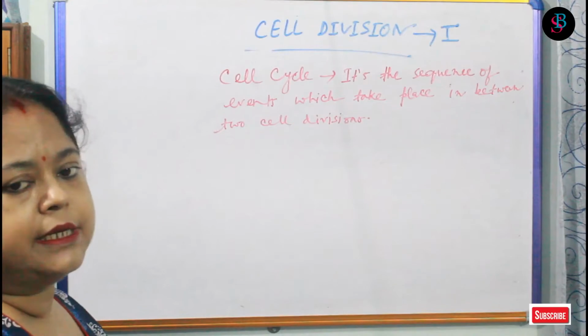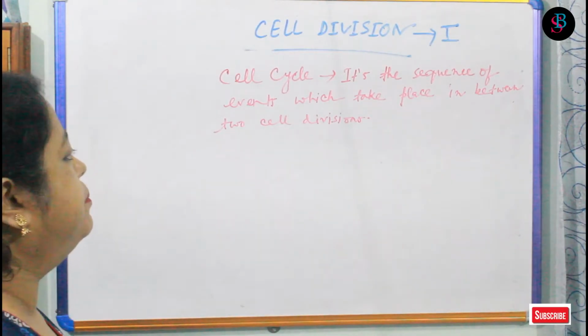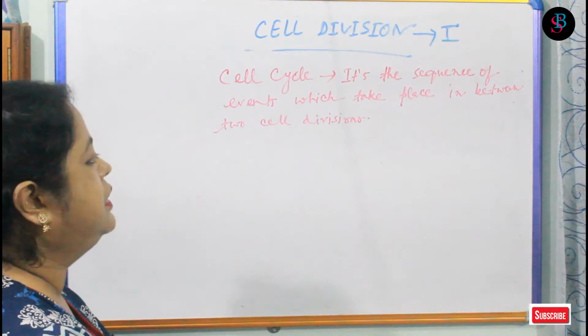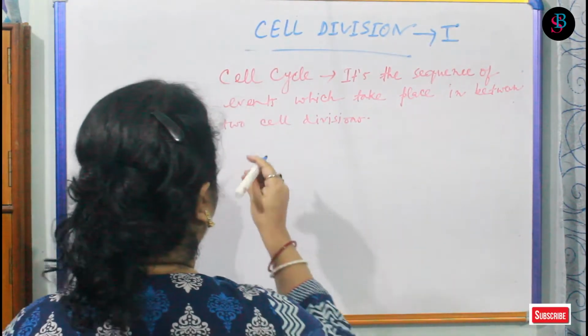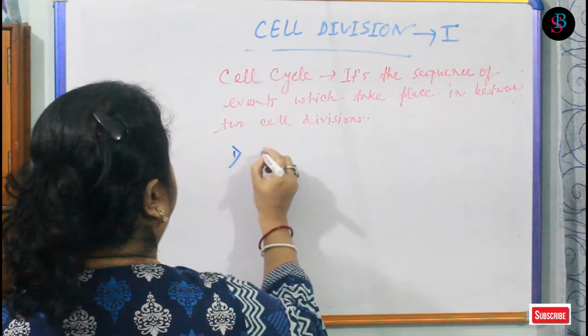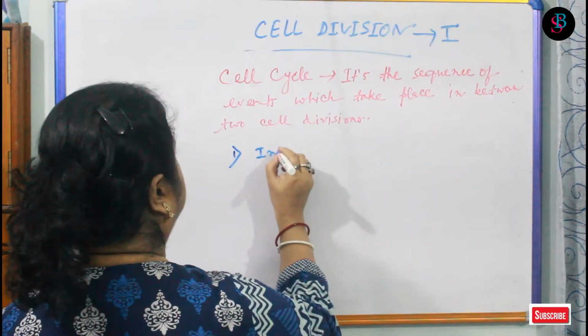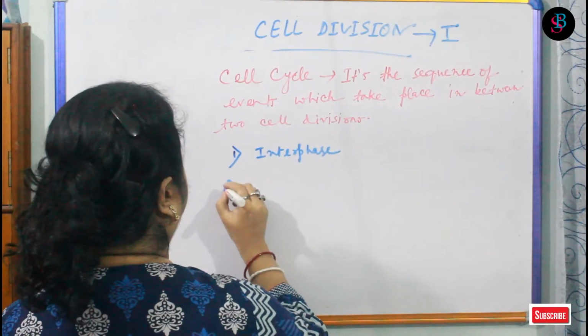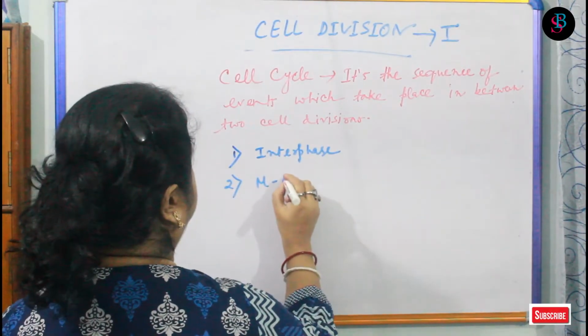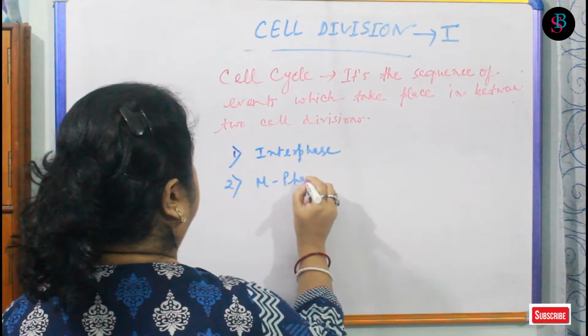And this cell cycle is divided broadly into two divisions. Number 1 is interphase and number 2 is M phase or divisional phase. M from mitosis.